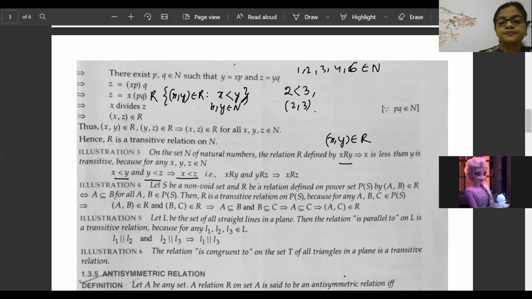Now look here. Here 2 is less than 3. Then you will say, auntie, 3 is also less than 6. Then I will say if 2 is less than 3 and 3 is less than 6, then 100% 2 is less than 6. Is it so? Yes or no? Tell me. This condition will be transitive.